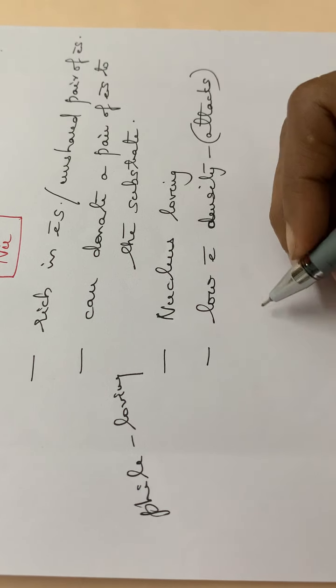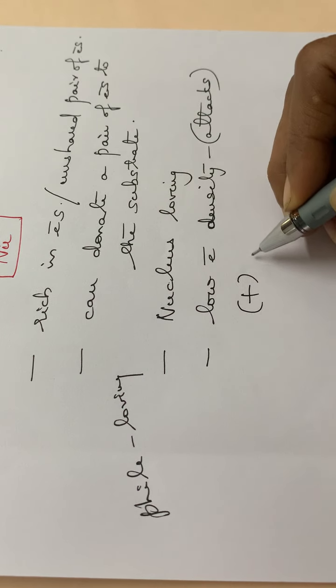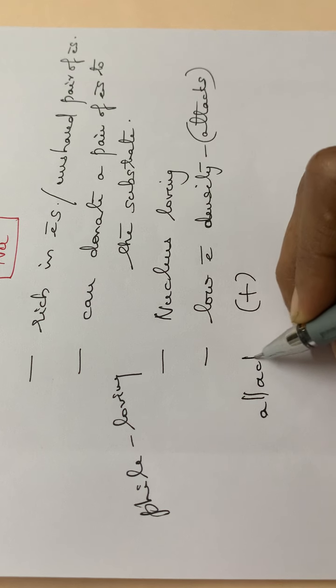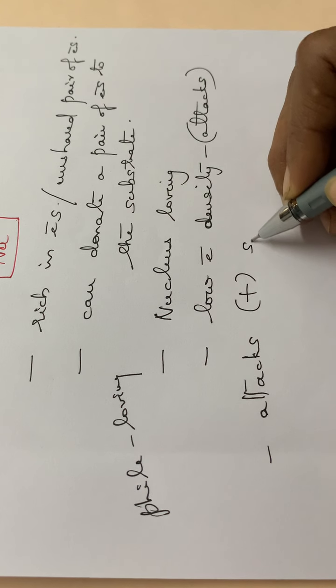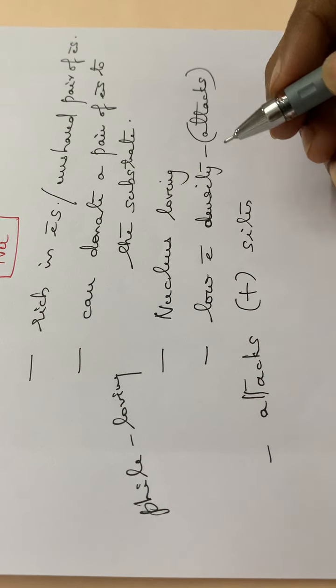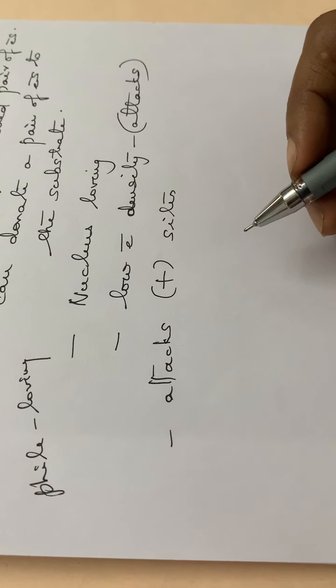That means it will be attacking positive sites. Since it has a negative charge, it will be attacking positive sites.